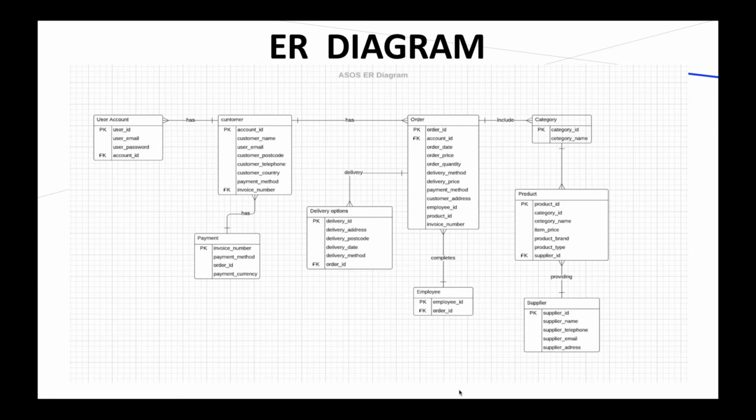For example, the table entity of customer is located at the center of the ER diagram. Customers should have their own unique ID, which would be the primary key, and it could not be repeated by other customers. The account ID would be involved and used in other entities' attributes. Given name, email address, postcode, telephone, country, payment method, and invoice numbers are the remaining attributes which provide the basic information of a customer. It has a one-to-many relationship with user account and others.